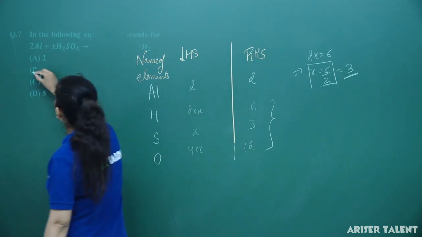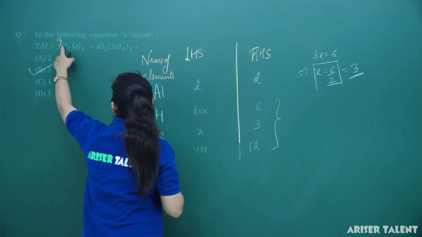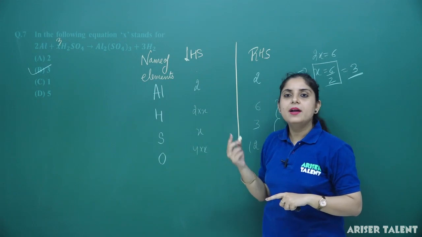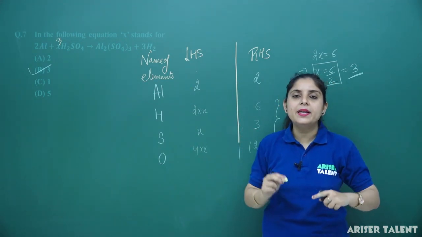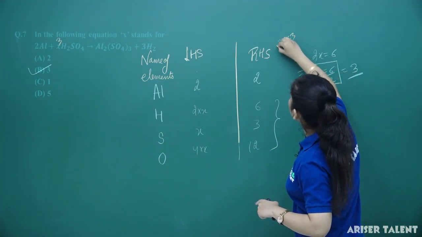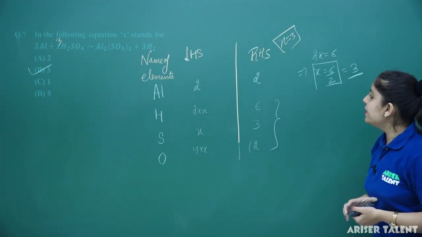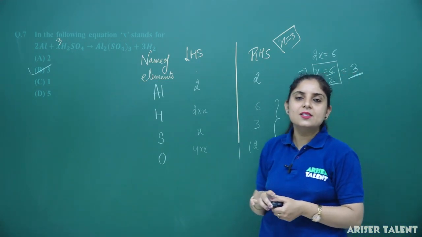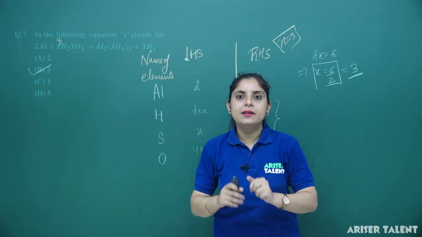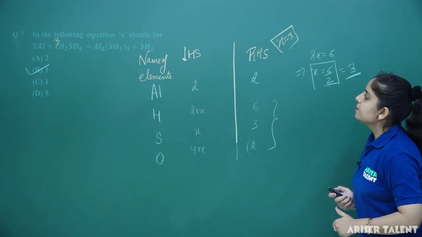If I am putting the coefficient 3 here, let's check. 3 into 2, 6, 3 into 4, oxygen 12 and sulfur is 3. So you can see that the complete balanced equation is provided here. So the value of x will be 3 in this case. So our option number B will be correct. You can see how simple this question is. Balancing is also a part of this chapter, so go through the lectures of balancing very clearly. Now, let's move forward to the next question.